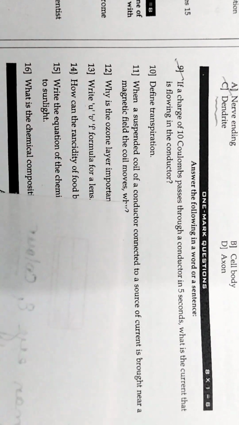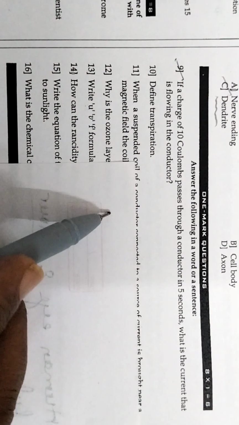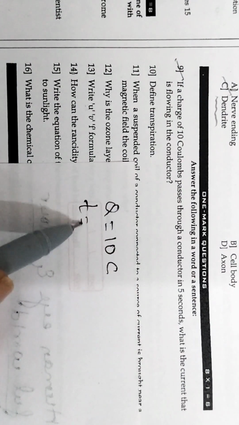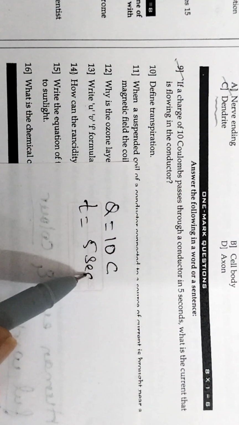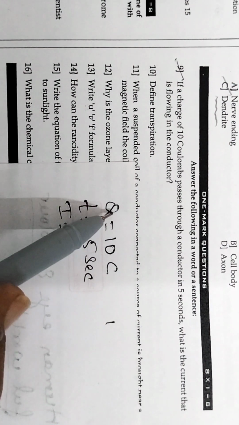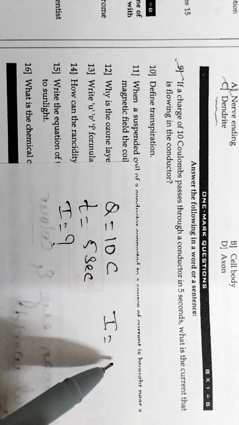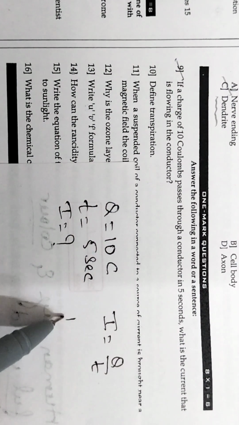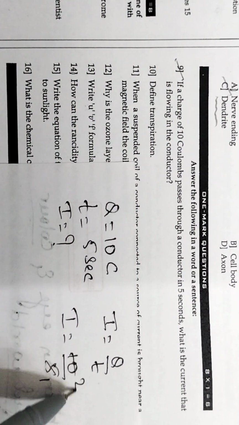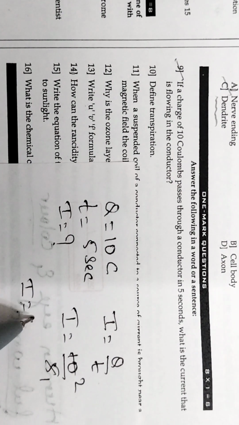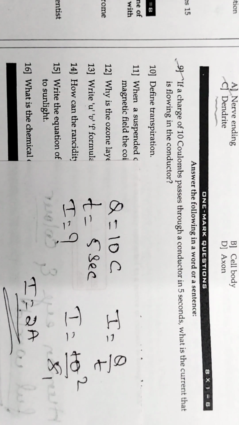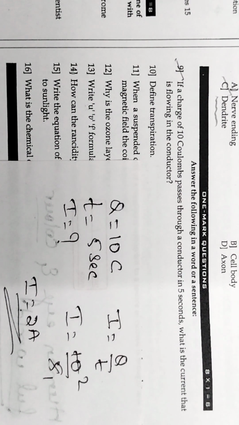So now let us make a list of data. In the data they have given charge Q is equal to 10 coulomb. Time is given, so T is equal to 5 seconds. Now we have to calculate current, so I is equal to question mark. What is the relation for these three? I is equal to Q by T. I is equal to 10 by 5. Five twos are 10, so I is equal to 2. Therefore, the current flowing through the conductor is I is equal to 2 ampere.